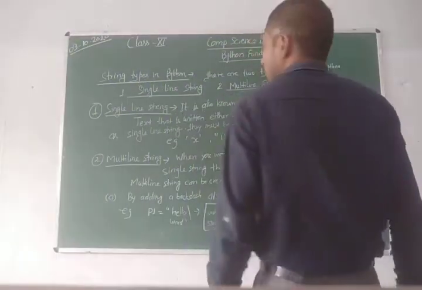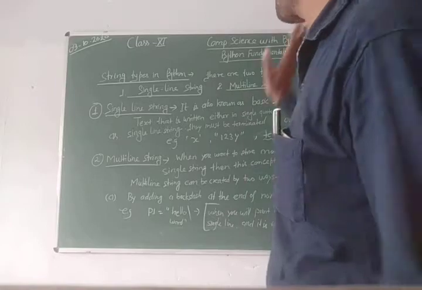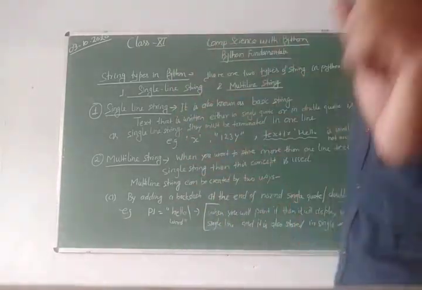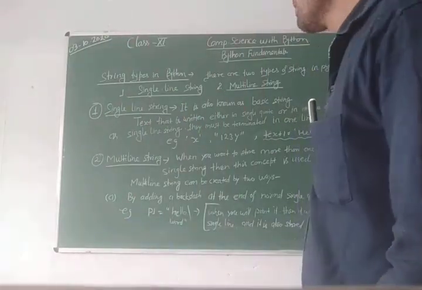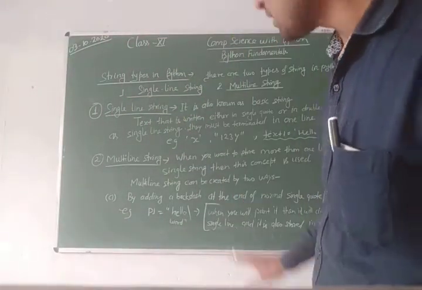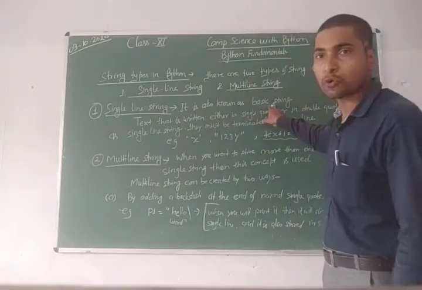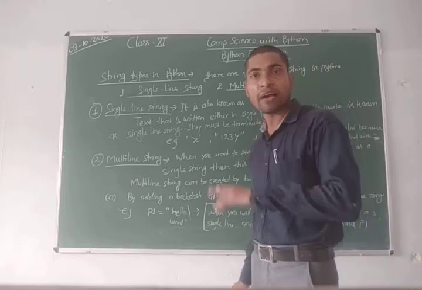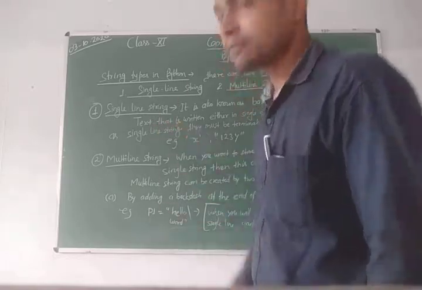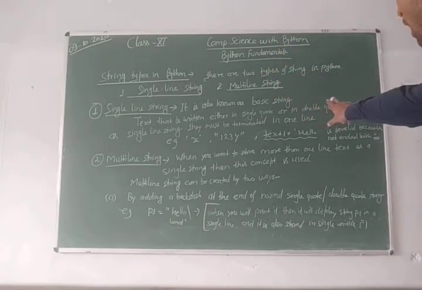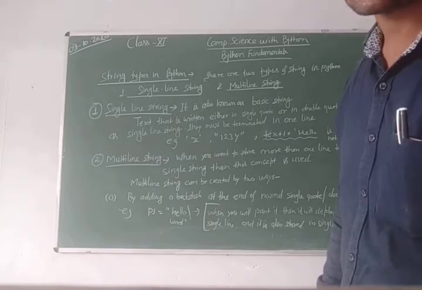There are 2 types of string in Python. First, single line string, and second, multi-line string. Single line string is also known as basic string. How do you define it? Text that is written either in single quotes or in double quotes is known as a single line string.